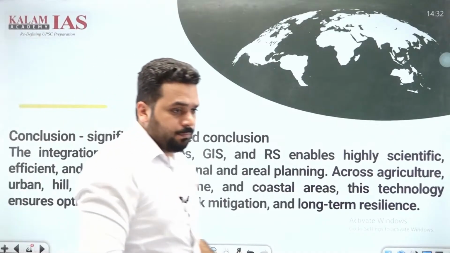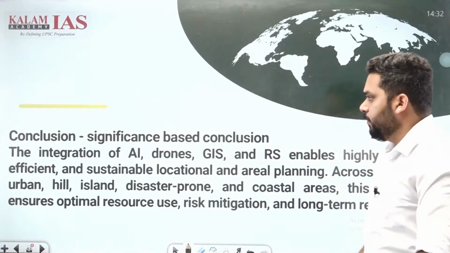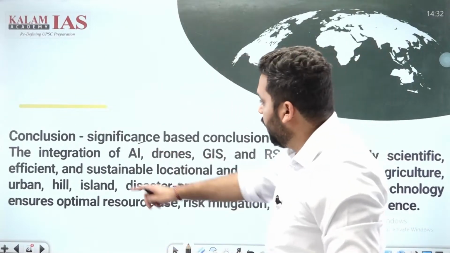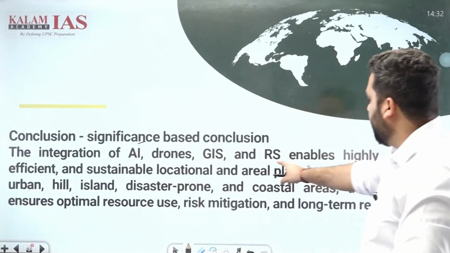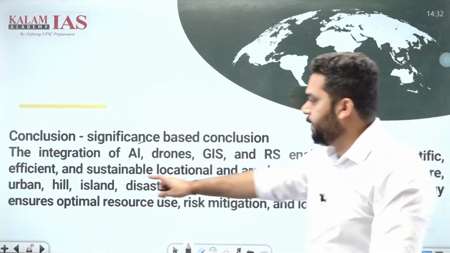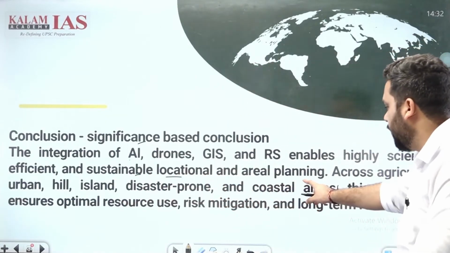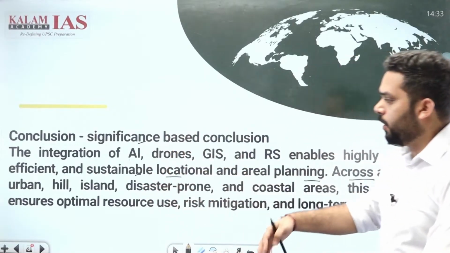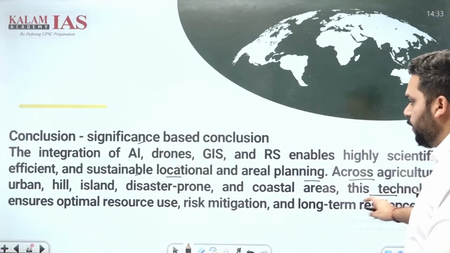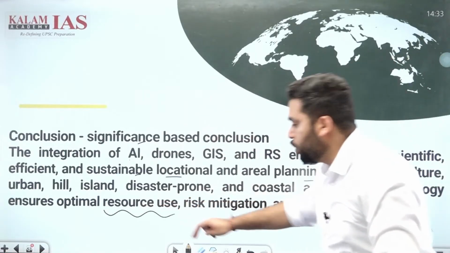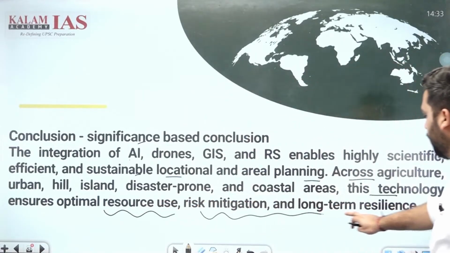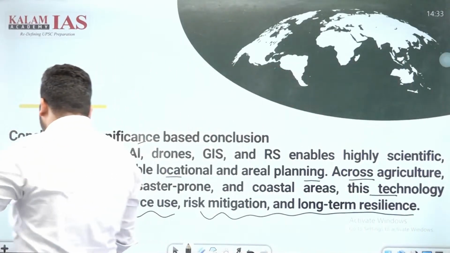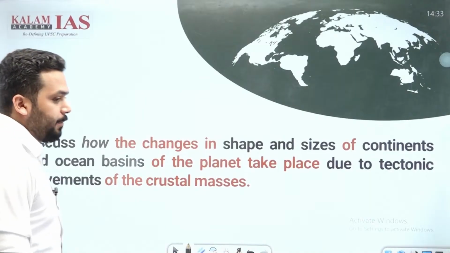Conclusion. Again, significance based conclusion. The integration of AI, drones, GIS and RS enables highly scientific, effective and sustainable locational and aerial planning across agriculture. उसको ये मैंने पूरा समराइज कर दिया है और सिग्निफिकेंस बता दिया है कि this technology ensures optimal resource use, risk mitigation and long-term resilience. Okay. Overall completion of futuristic, optimistic and solution-based conclusion.